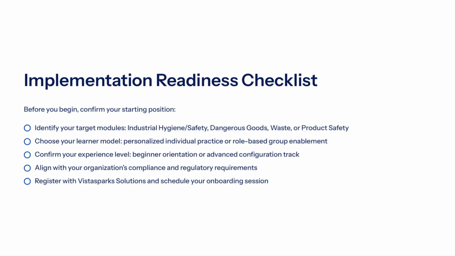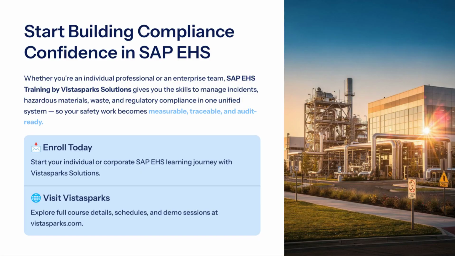SAP EHS training provides a comprehensive framework for managing environmental, health, and safety, EHS, risks and ensuring compliance with regulations. This training enables individuals and teams to effectively manage incidents, hazardous materials, waste management, and regulatory compliance within a single platform. The training covers key areas such as incident reporting, hazardous material handling, waste management, and regulatory compliance. By using this training, organizations can ensure their safety work is measurable, traceable, and audit-ready.